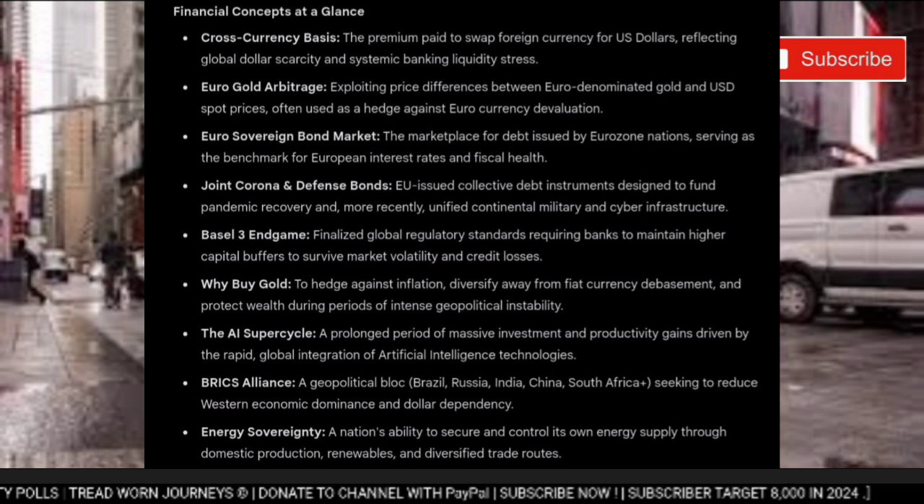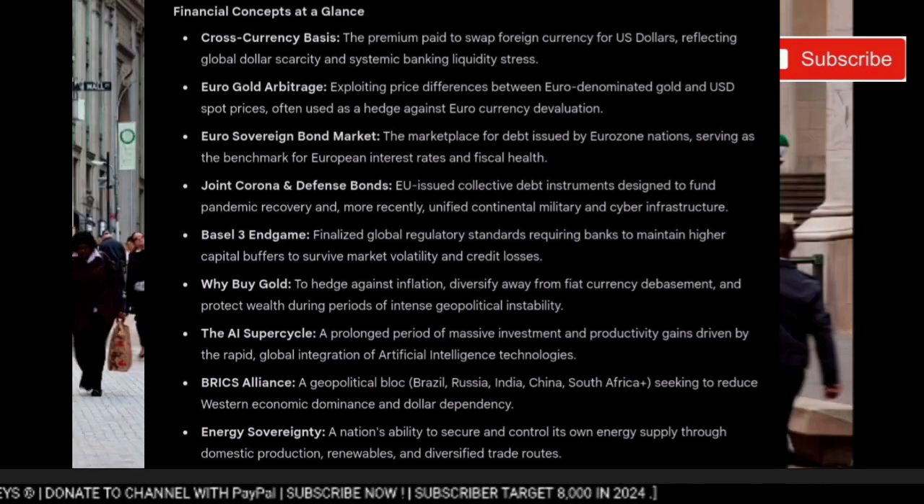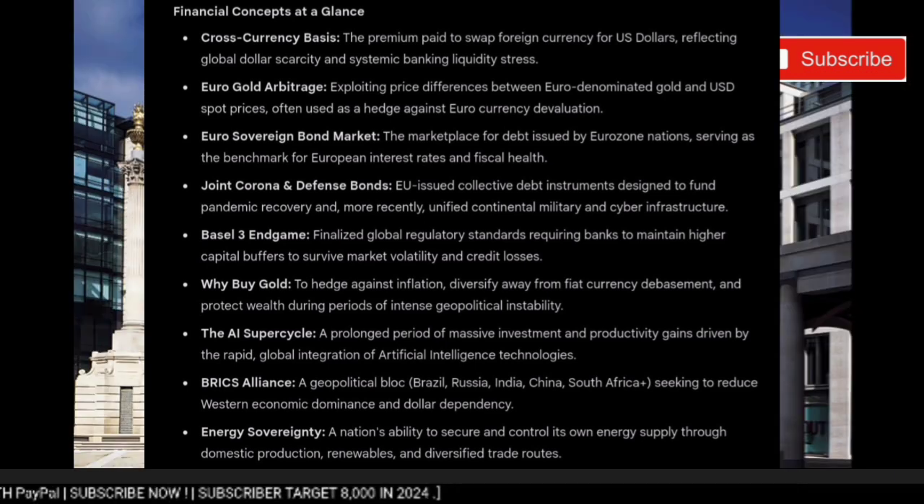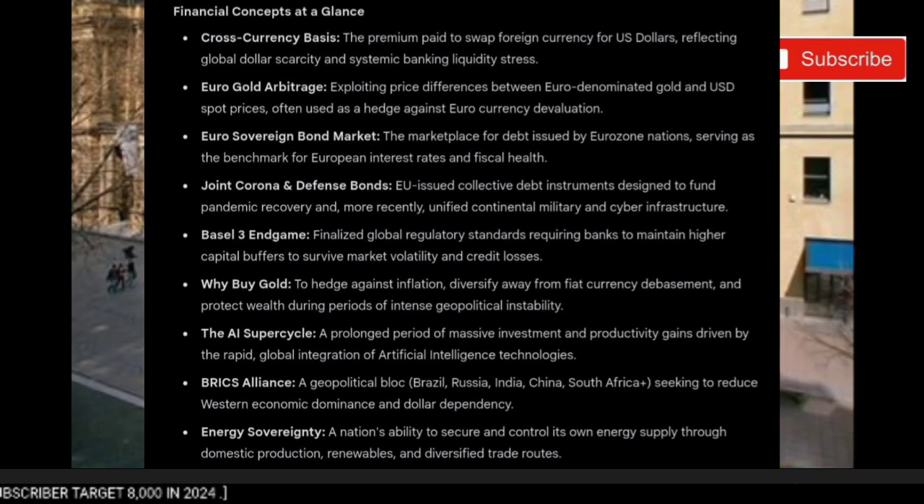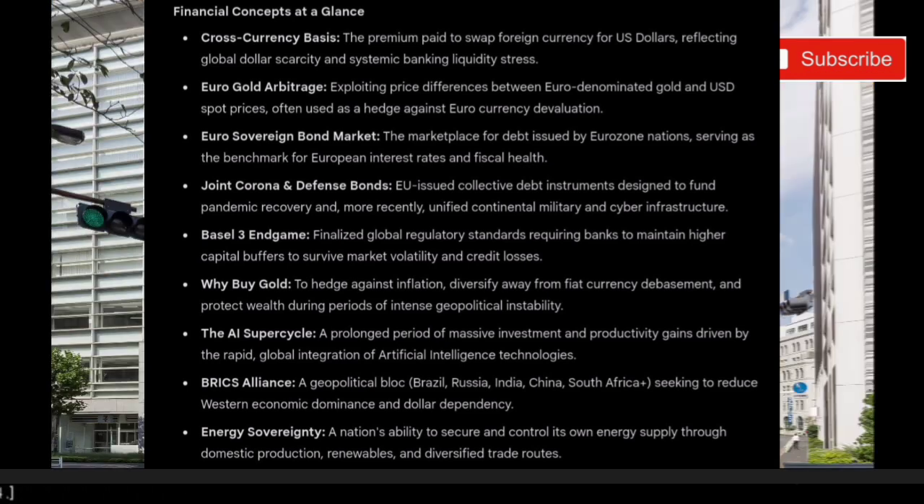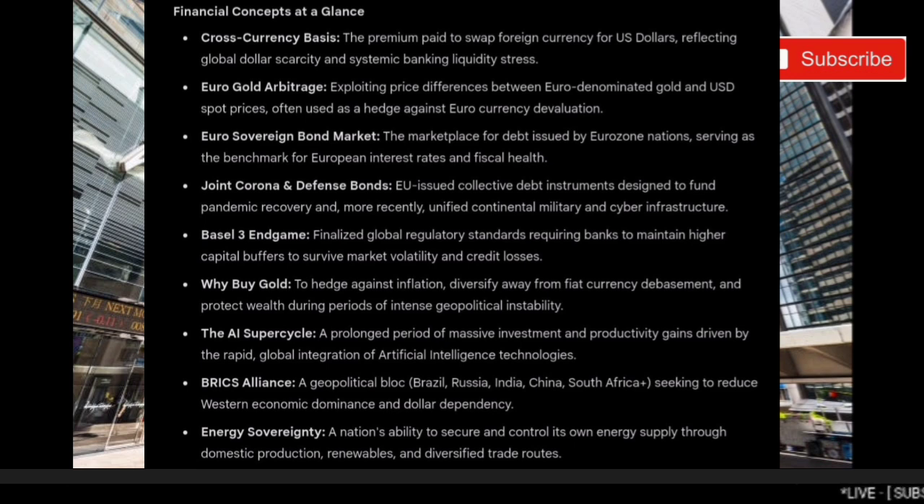Closing statement, the 2026 synthesis. The overarching theme of 2026 is resilience amidst fragmentation. The global economy is absorbing the shocks of high debt and geopolitical shifts because the AI supercycle is providing a genuine boost to corporate productivity.